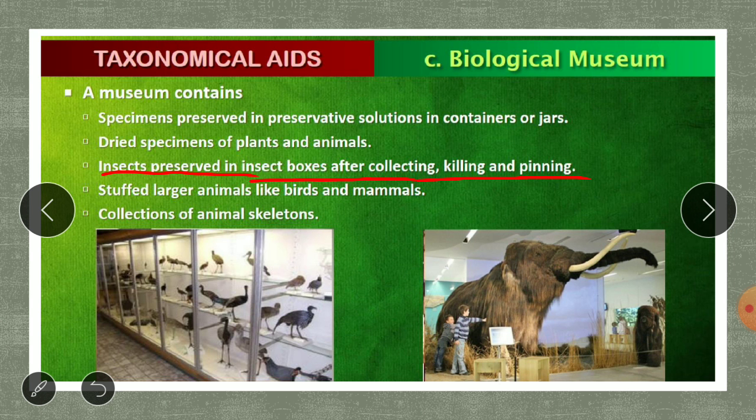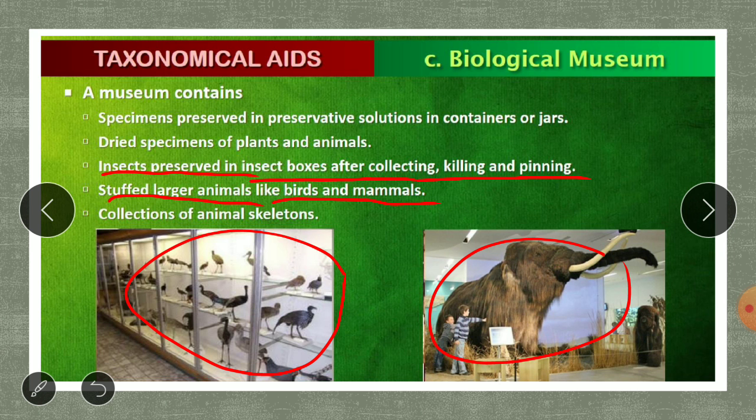Then the museum also contains stuffed larger animals like birds and mammals. Here you can see some birds, and this is a large mammoth. These larger animals are stuffed with wax or other materials, and they are made to look alive.